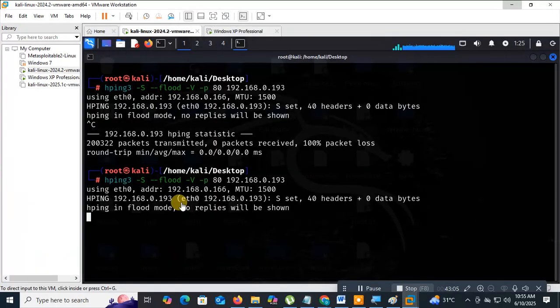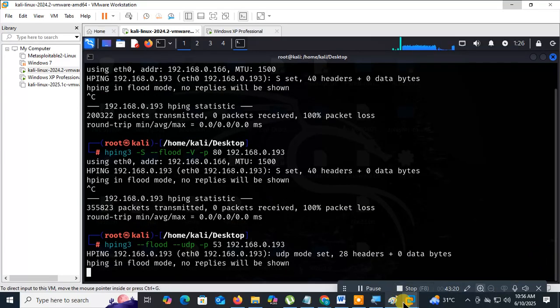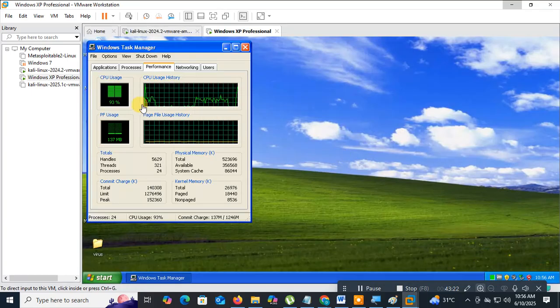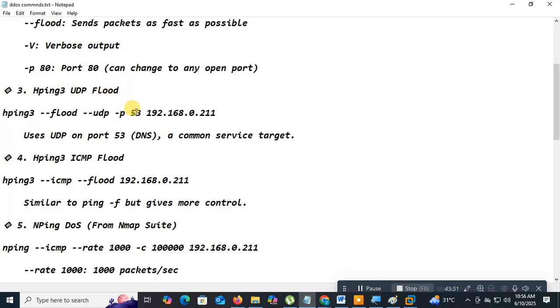Here I am going to Control C. Paste selection. Then we are going to change the IP address. Then enter here. Then again we will do the UDP attack. I will explain this command. Here, with hping3 we can do the UDP flood on port number 53. That is the DNS port.